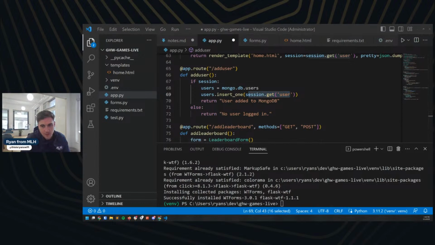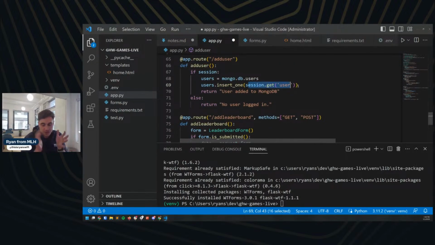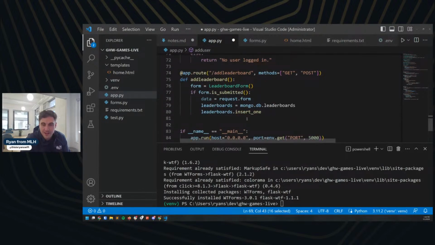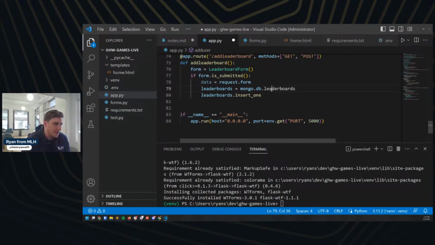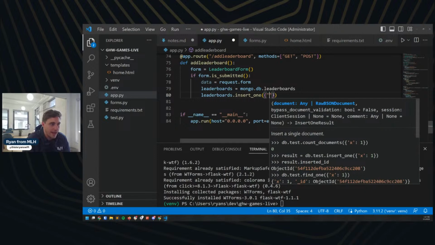And here I had this session user. For this, I want to basically use that Flask form information instead. Right now, all it is a name, though. That's totally fine for the sake of our little demo here. We're not worried too much about anything else. This session was already structured as JSON, and Mongo actually doesn't use JSON directly, but if you provide it JSON, it changes it to BSON or whatever the MongoDB version is. So here, what we're going to do is just make sure that we provide this with some JSON so that it knows how to add it to our collection.